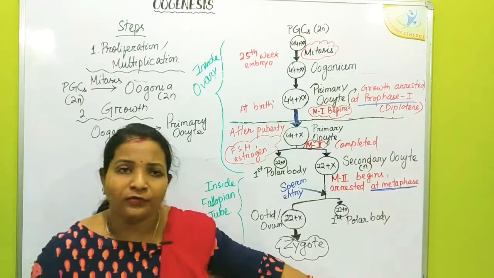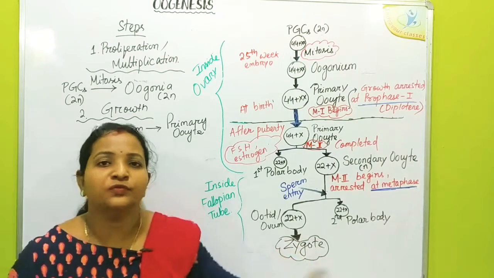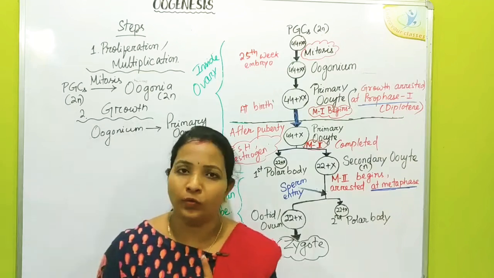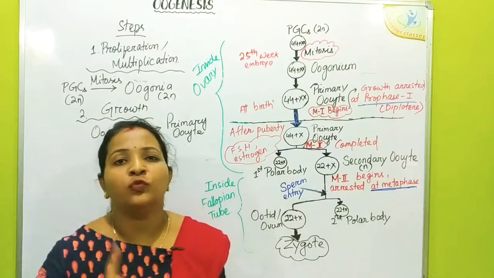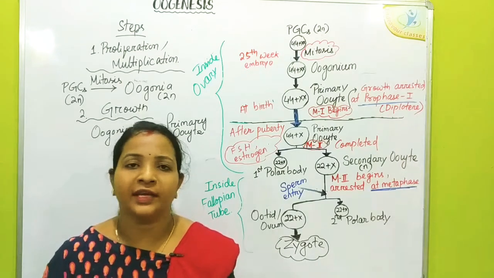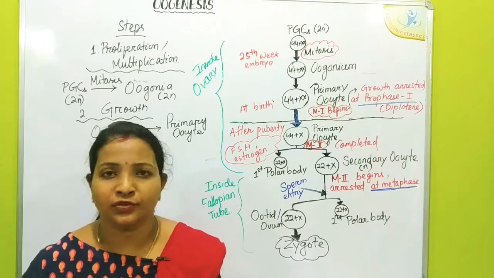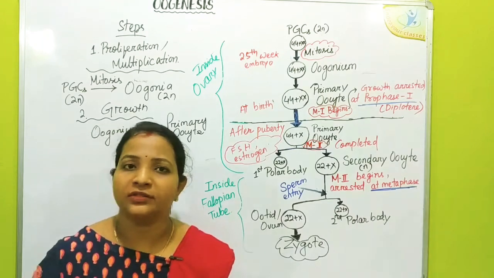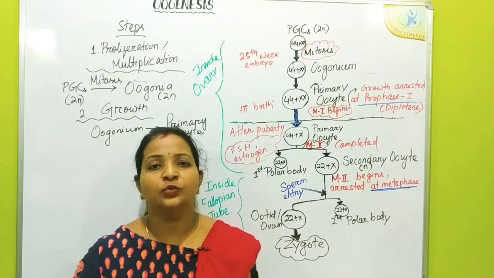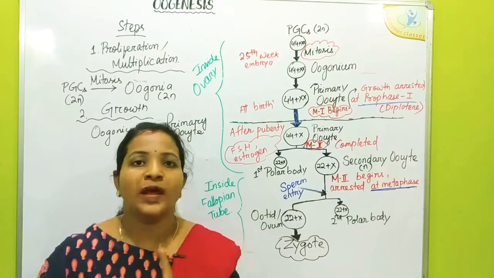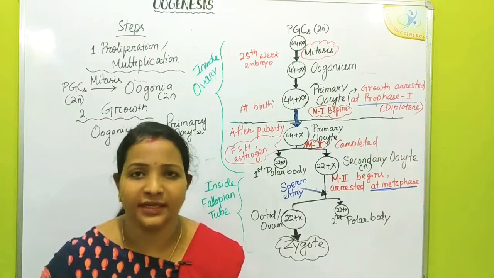At the end of the oogenesis process, we need only one ovum. Why one ovum? Because we need one zygote to be formed and thereby only one fetus to be developed inside the uterus. The human uterus is designed to nourish only one fetus, not multiple pregnancies.